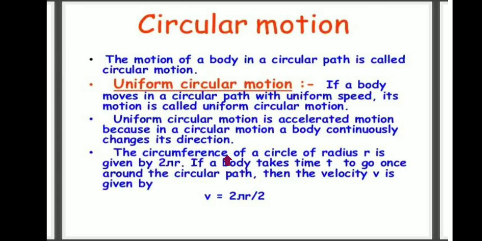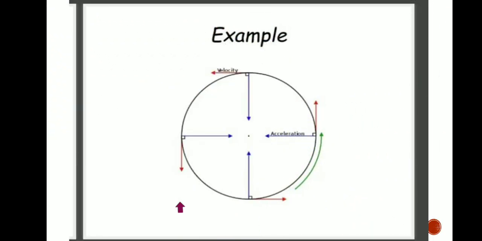The circumference of a circle of radius r is given by 2πr. If a body takes time t to go once around the circular path, then the velocity v is given by v = 2πr/t. This is uniform circular motion.